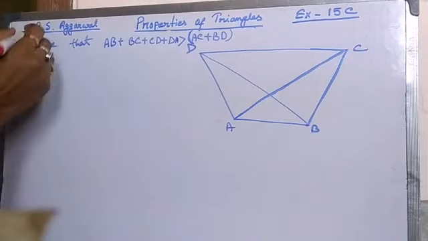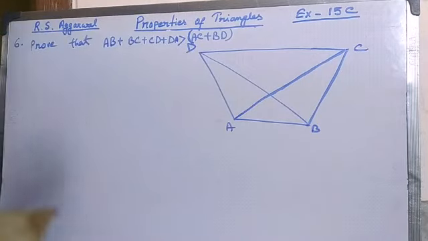So let's see it. First of all, we will write the formula.